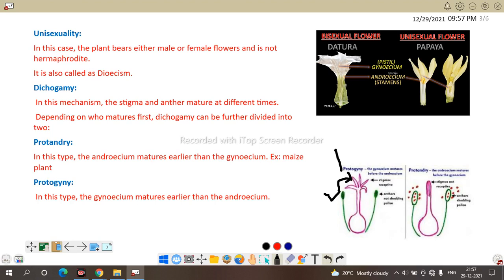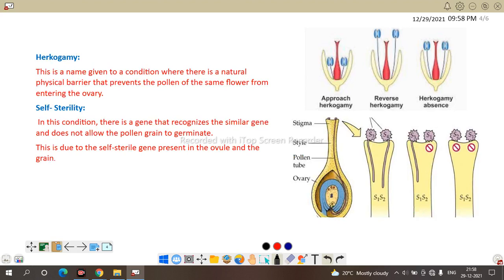This is called protogyny. Protoandry means the gynoecium is not mature but the androecium is mature. Protoandry means the androecium matures before the stigma. So, when the androecium matures, it bursts out the pollen grains, and the pollen grains are transferred by different pollen vectors to another flower of another plant. So, dichogamy contains protoandry and protogyny, which favor outbreeding.